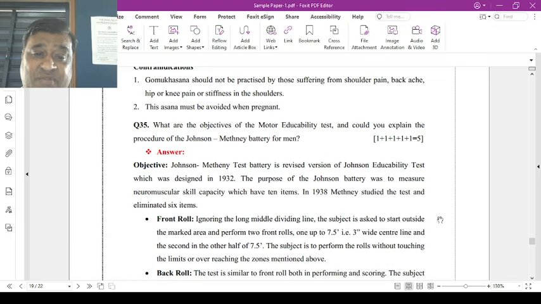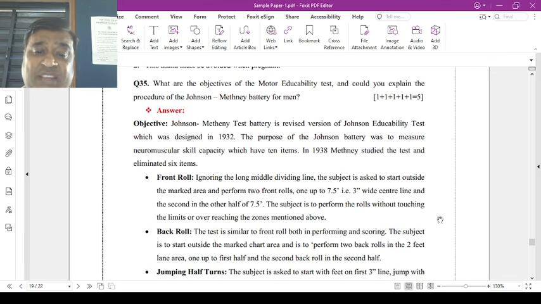Question number 35. What are the objectives of the motor educability test, and could you explain the procedure of the Johnson-Metheny battery for men? The Johnson-Metheny battery test is a revised version of the Johnson educability test, which was designed in 1932.